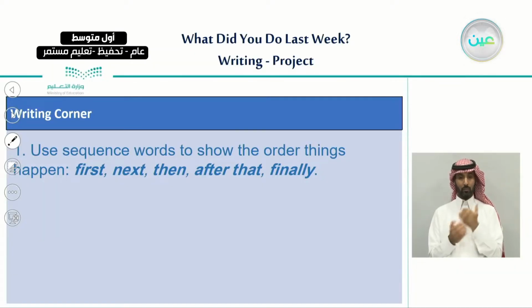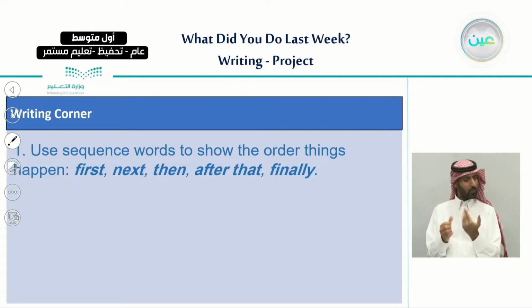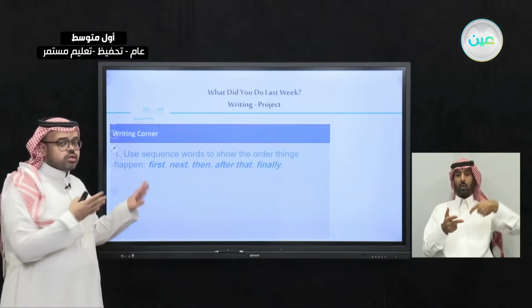So when you finish this, let me introduce you to the new rule in our writing corner today, which is the sequence words. In writing, we use sequence words to show the order of things that happen. For example, the sequence words are first, next, then, after that, and finally. And of course, it's not limited to these words.